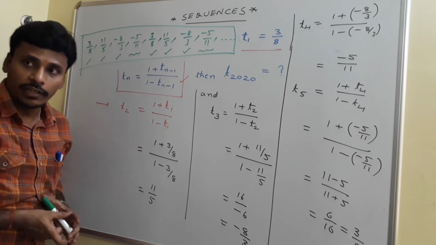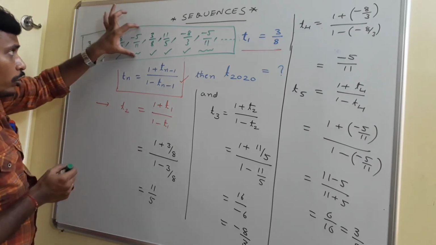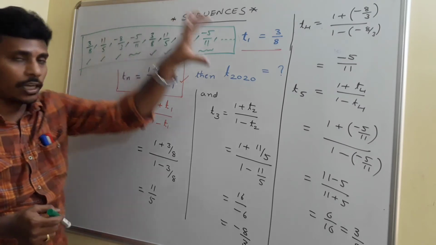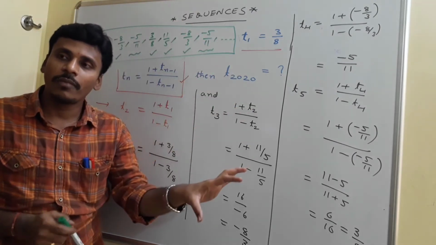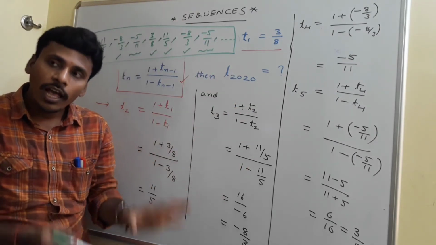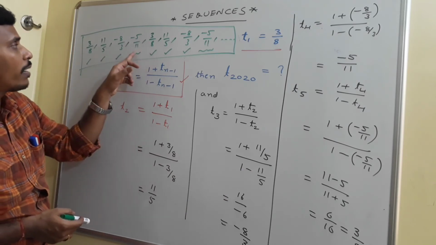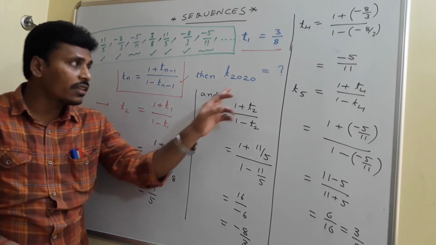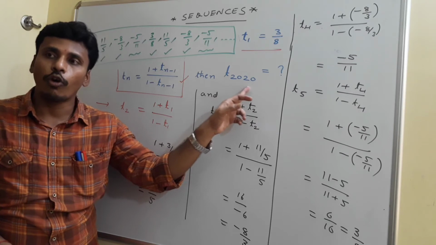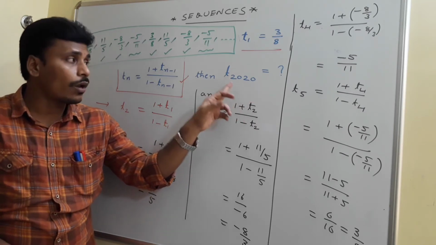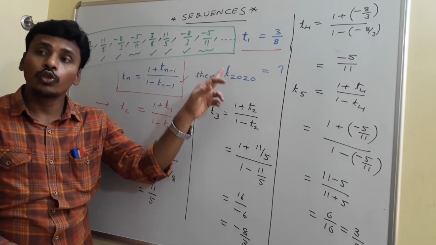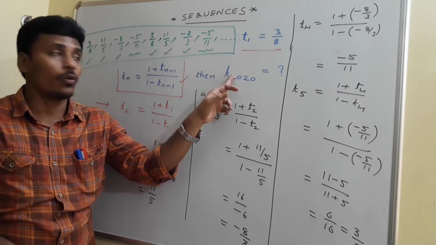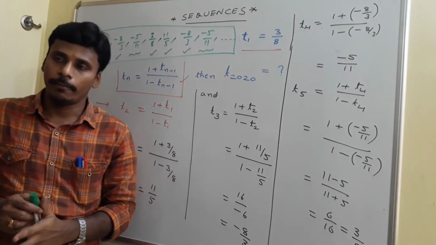I think you are identifying it. That is, the 4th term, 8th term, 12th term, 16th term, every time you have minus 5 by 11 as your element. Here 2020 is also a multiple of 4, so your answer for this question, the 2020th term of this sequence, is minus 5 by 11.